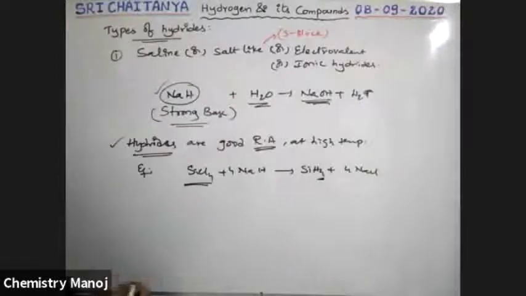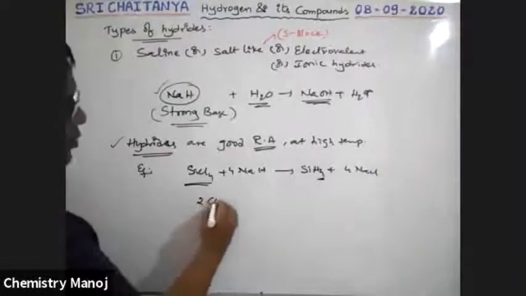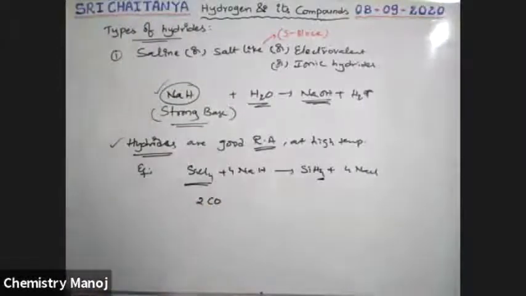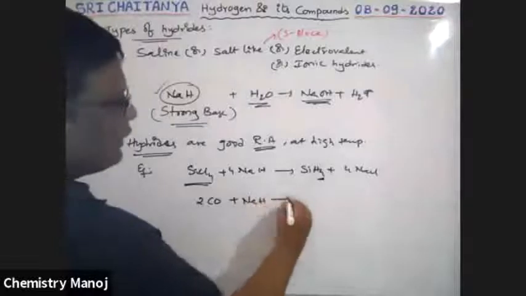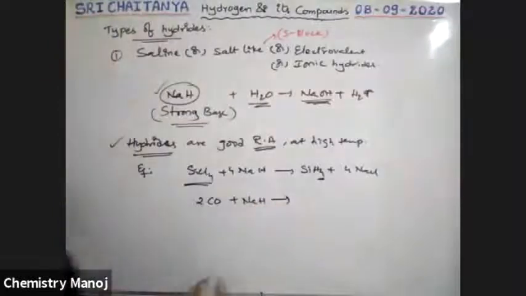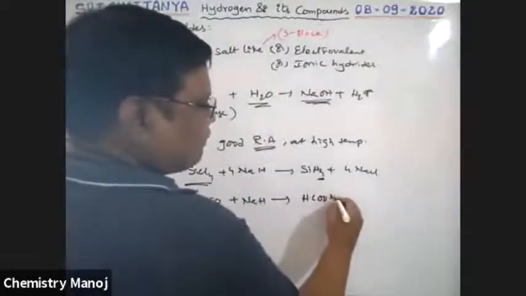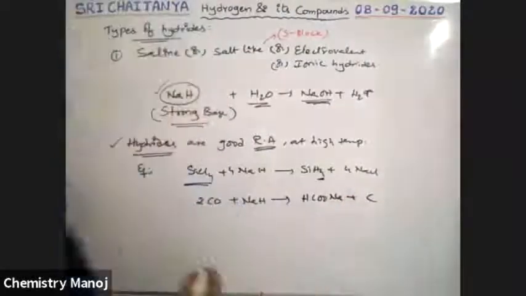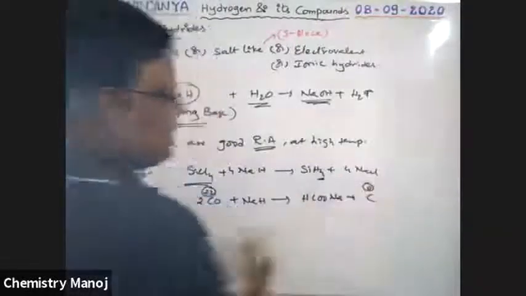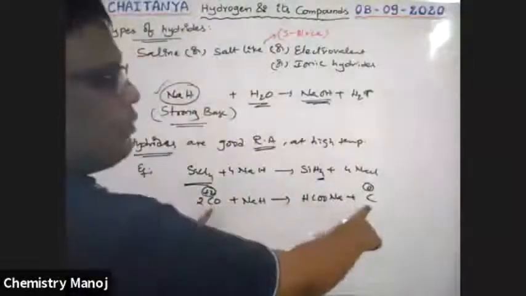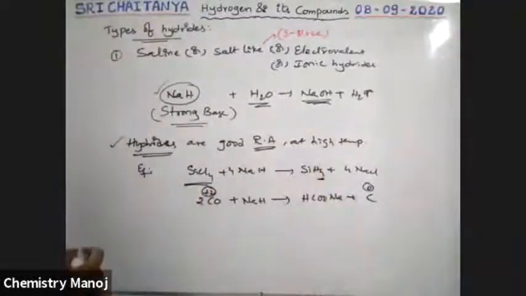Next, one more reaction: carbon monoxide, 2CO, reacts with NaH and converts into HCOONa plus C. See, boys, here carbon is in +2 oxidation state, and here carbon is in 0 oxidation state. That means the oxidation state of an element decreases. Decrease in oxidation state is reduction.